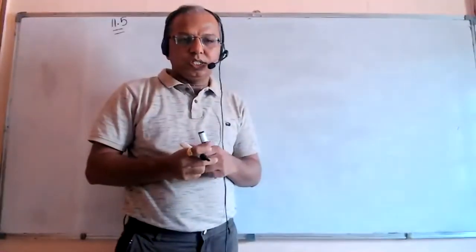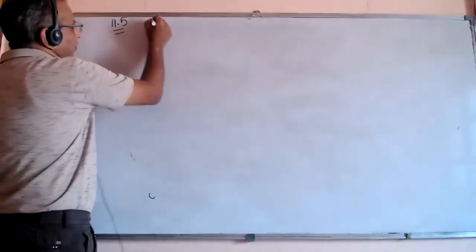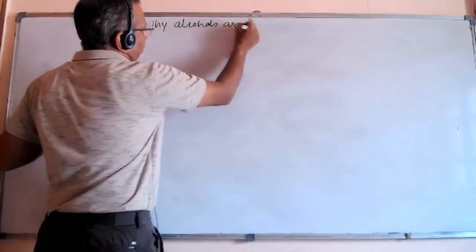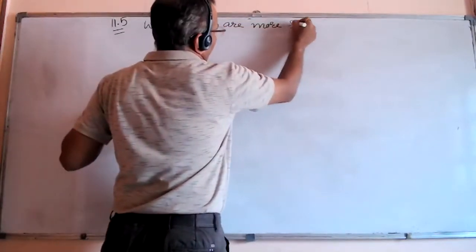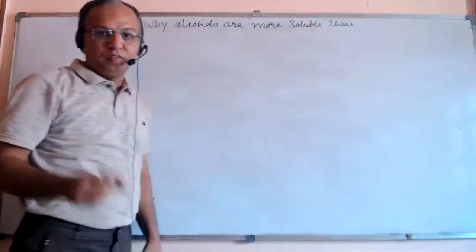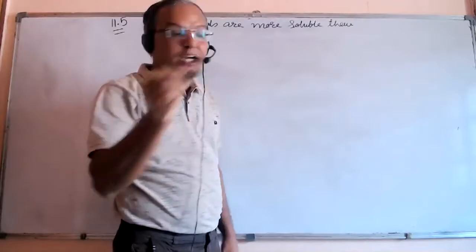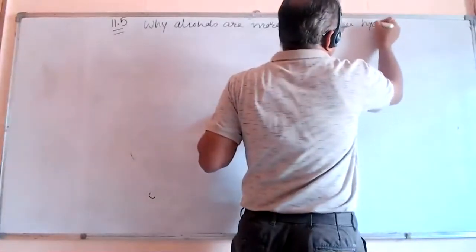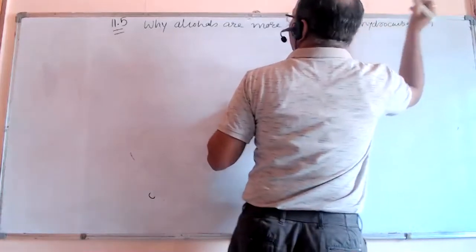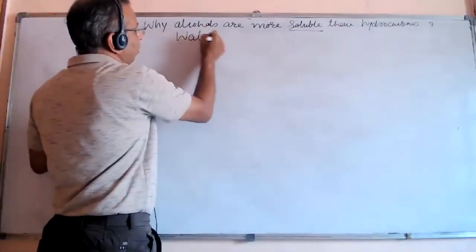The question is: why are alcohols more soluble than corresponding hydrocarbons? This solubility, friends, we have to discuss in water.